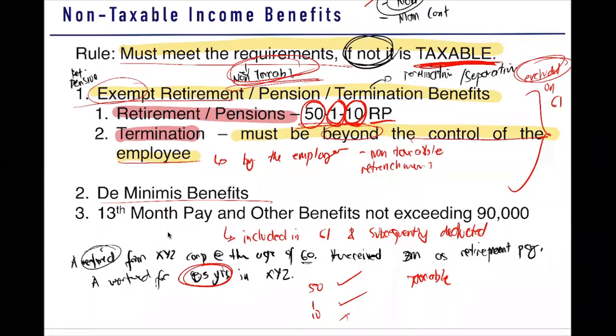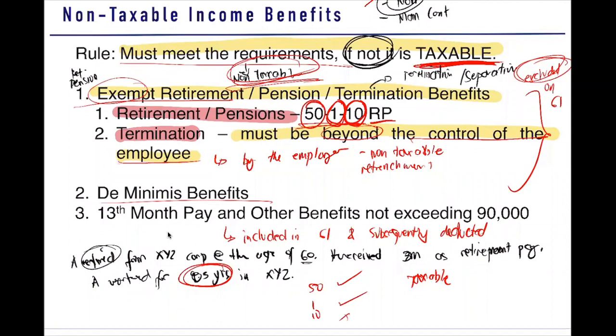Sir, ano naman yung redundancy? So, halimbawa, ikaw nagwo-work ka as an accountant, tapos may iba pa palang accountant. So, redundant na yung position mo. Tatanggalin ka ni employer. So, pag tinanggal ka, pwede kang bayaran ng termination pay. Since ang nagtanggal naman sa'yo ay si employer, kasalanan ni employer at hindi mo kasalanan, then it is non-taxable.